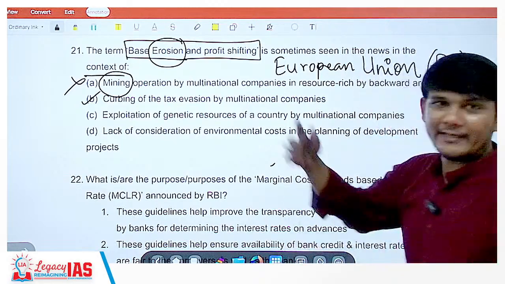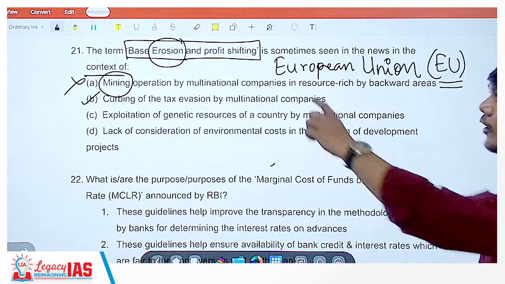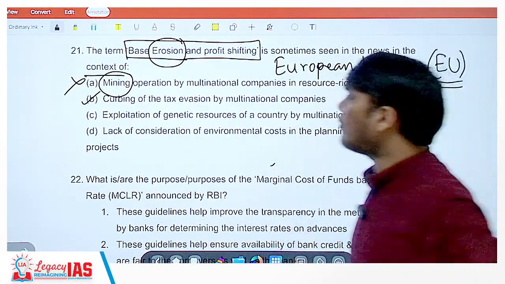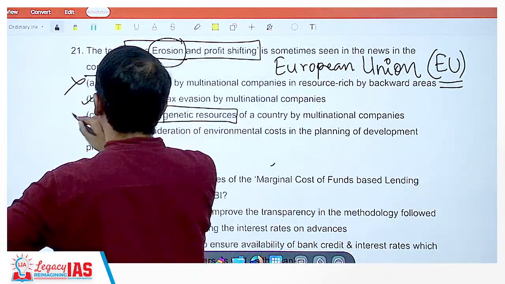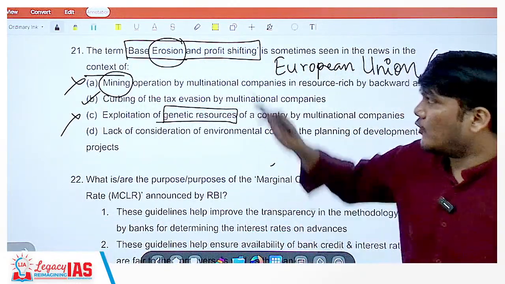Remember this, because next time they can ask who of the following had brought the base erosion and profit shifting. But let's look at the other options also. Exploitation of genetic resources, no, nothing to do with genetic resources as well. What is happening is, I'll tell you the concept and why did they bring it.